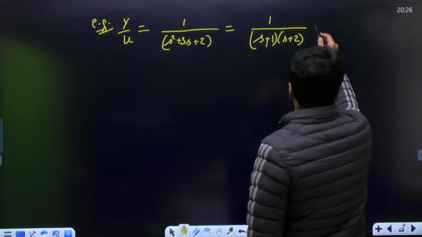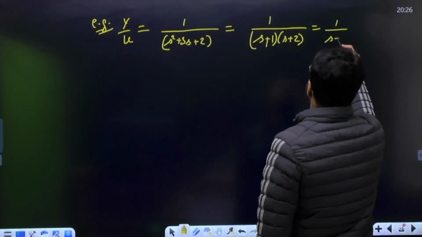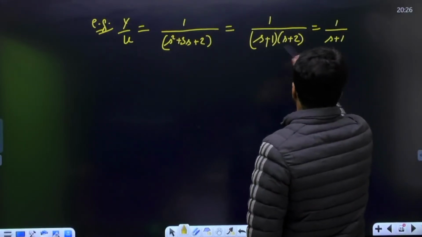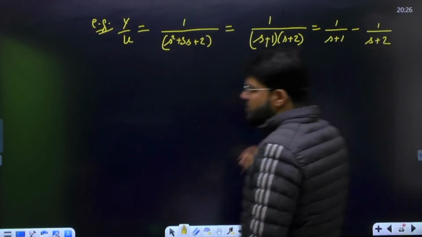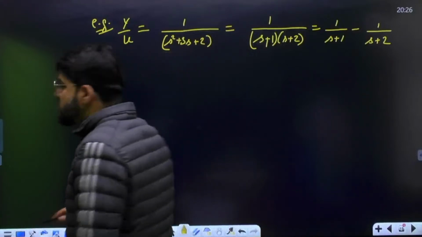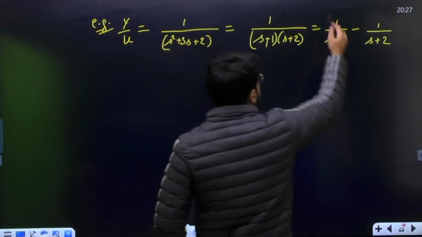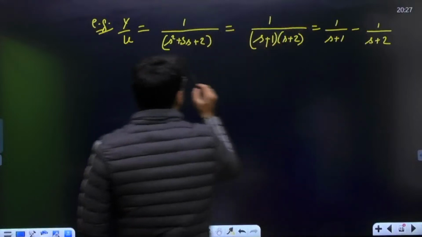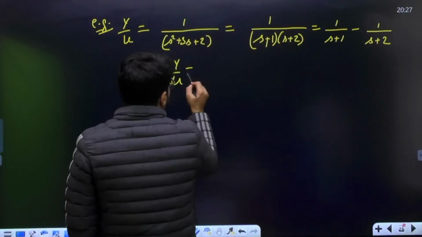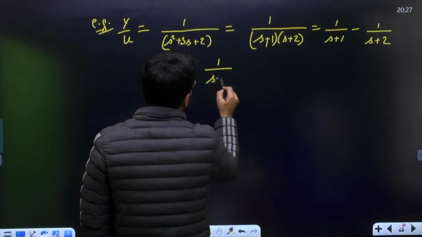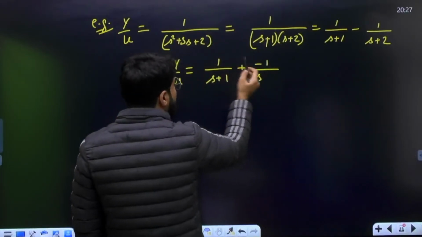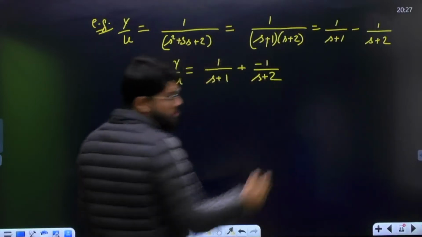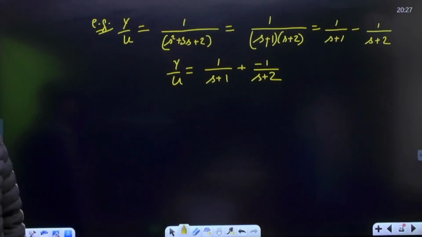Now to split into partial fractions, it is a simple case, so I will directly split it. Actually, it will just be a subtraction: 1 upon S plus 1 minus 1 upon S plus 2. When you solve, S plus 2 minus S plus 1 will be 1. So Y by U is 1 upon S plus 1 plus minus 1 upon S plus 2. Better to do it this way.